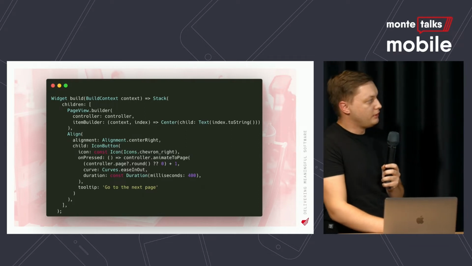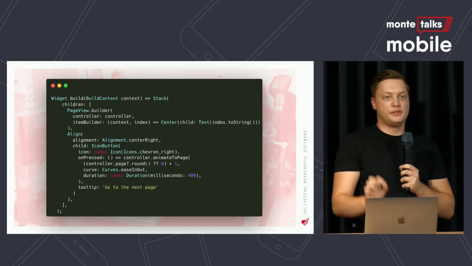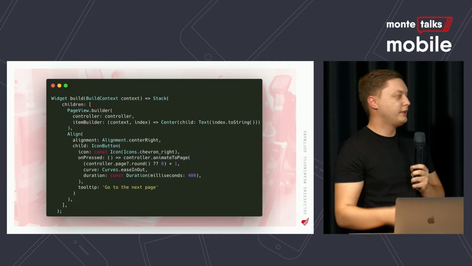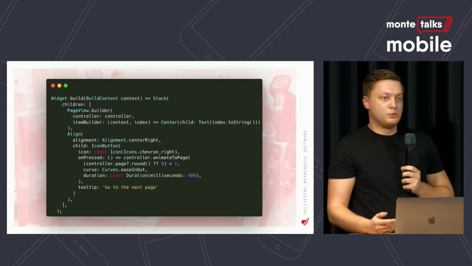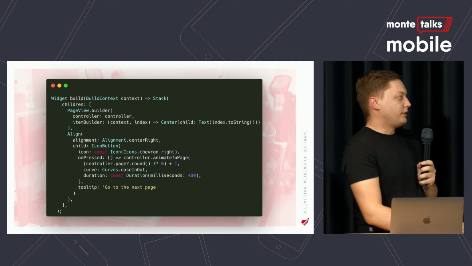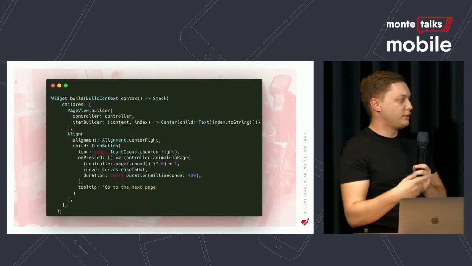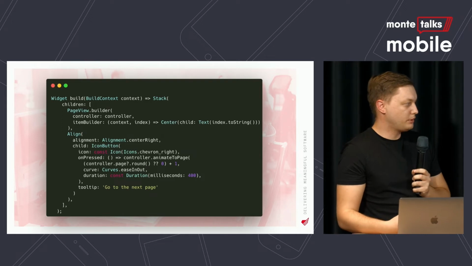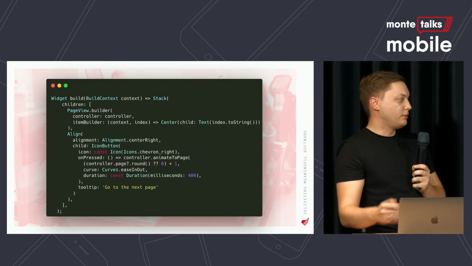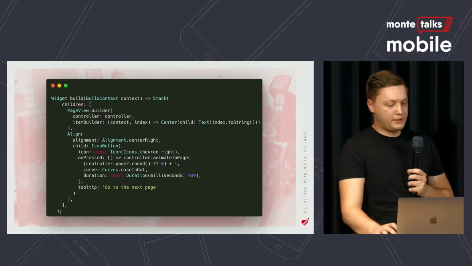And this is something that we have to consider too. By default, Flutter will read whatever content is in the button and then say to the user that this is the button if the user is using screen reader. But obviously, it cannot do that for icon buttons because icon is not something that you can read. So every time you are using icon button, provide also a tooltip, so screen reader has something to present to the user with some context about the button. And also this tooltip will be presented in a graphical way too. So if the user gets confused, it can get the information what the button does.